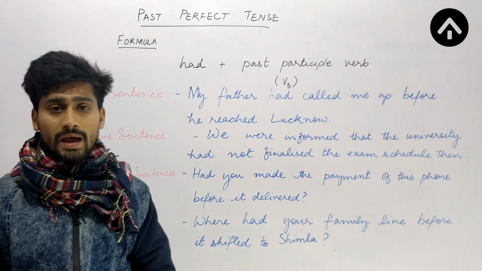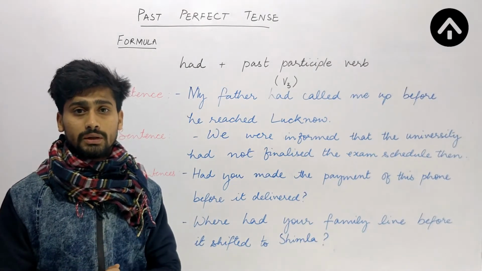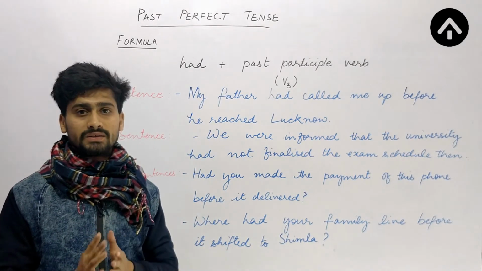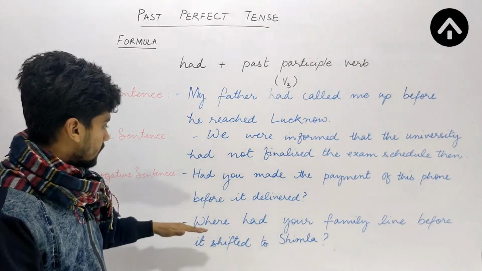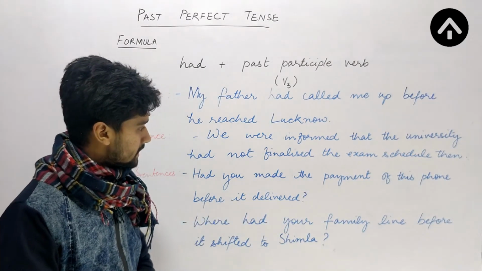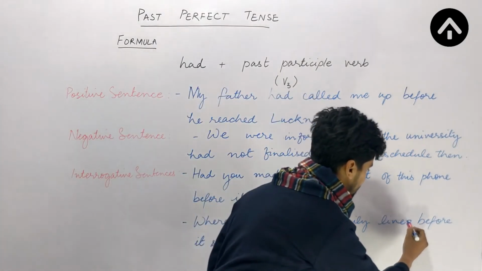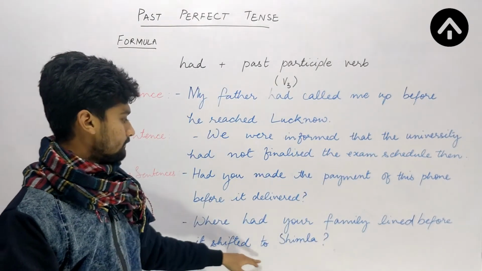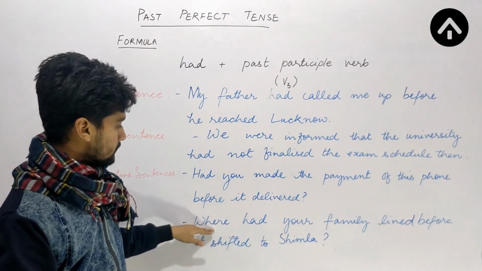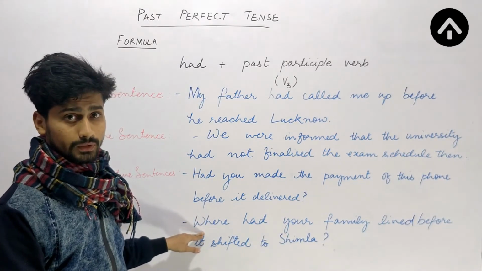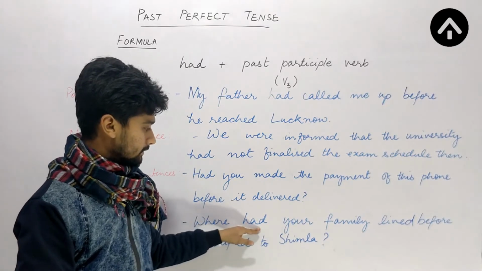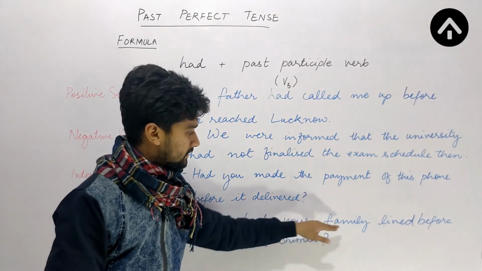Now, what if I have a non-polar question? I mean, a question that demands a specific answer. Where had your family lived before it shifted to Shimla? Here I am using a question word, where, then had. Your family is the subject.